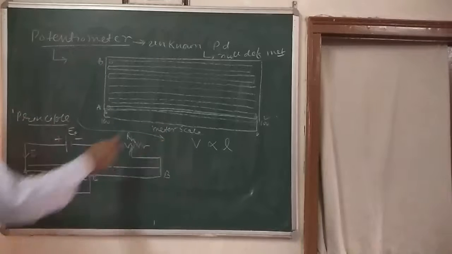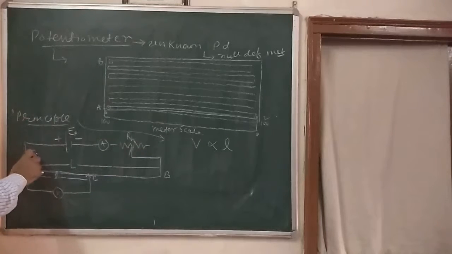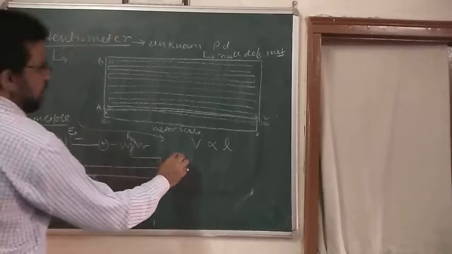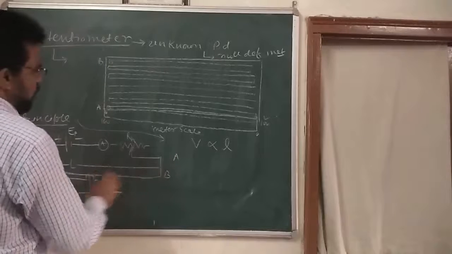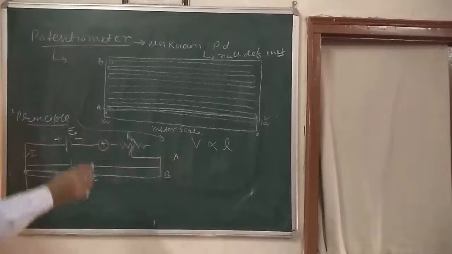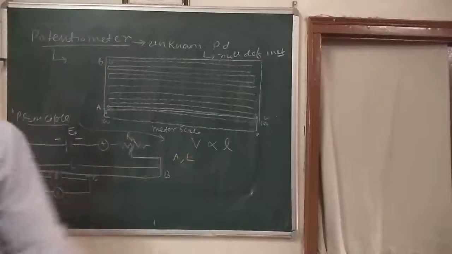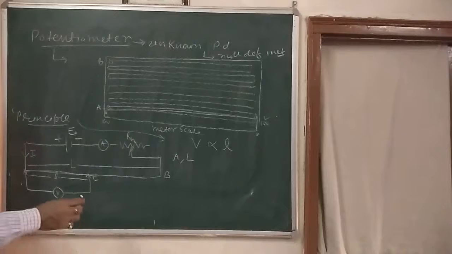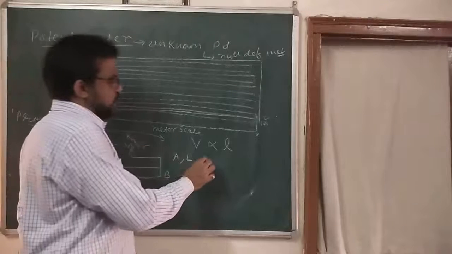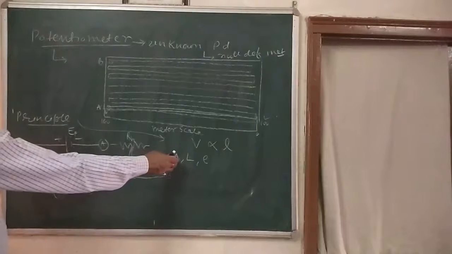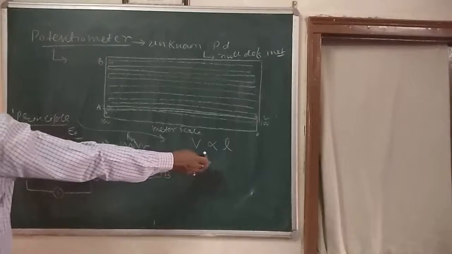If I is the current in potentiometer wire AB of uniform cross sectional area A, the total length of the wire is L, and the specific resistance of this wire is rho. A is the area of cross section, L is the total length of the wire, rho is the specific resistance.